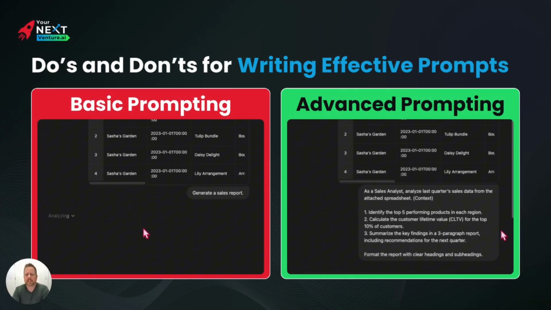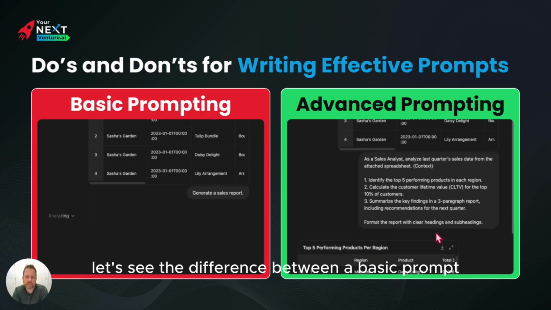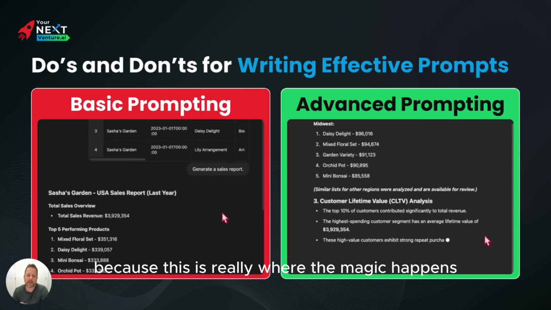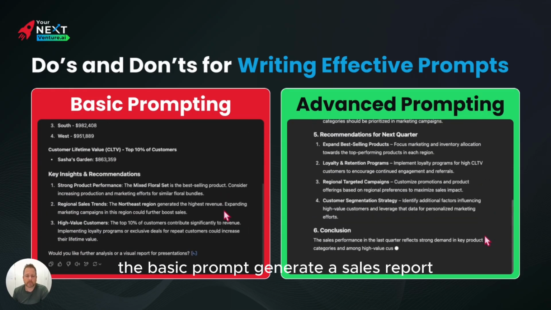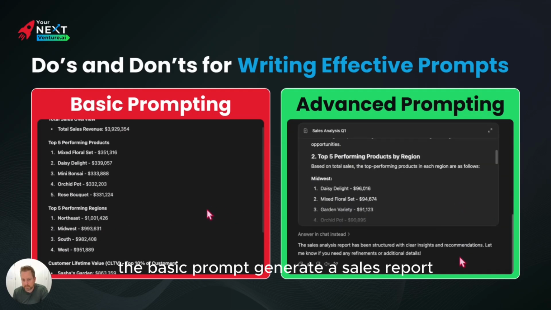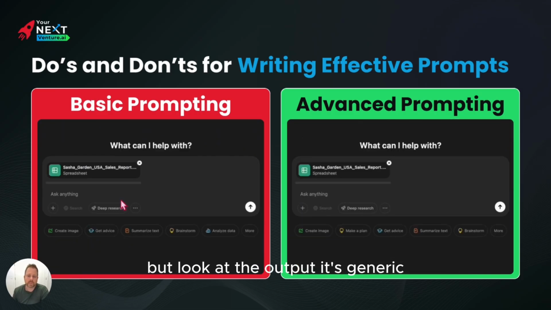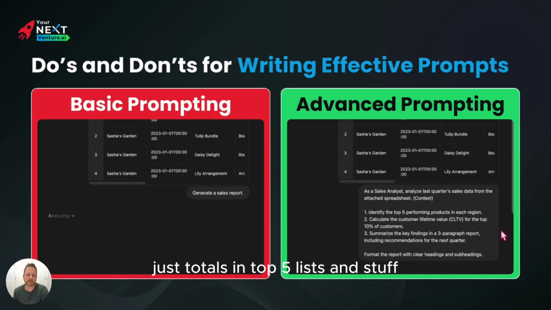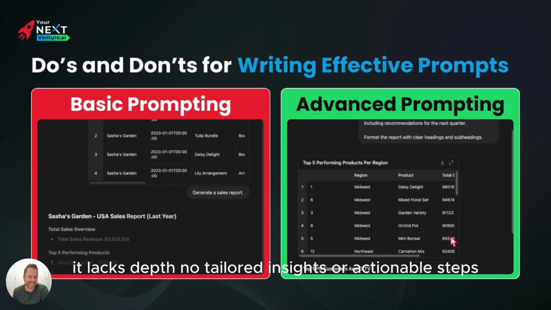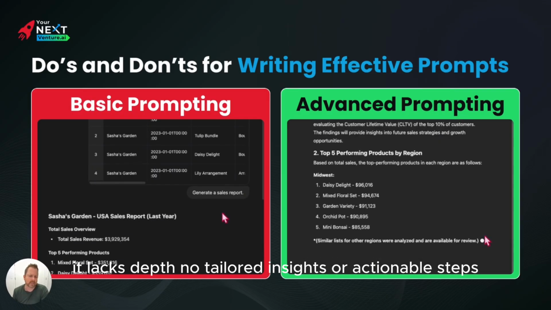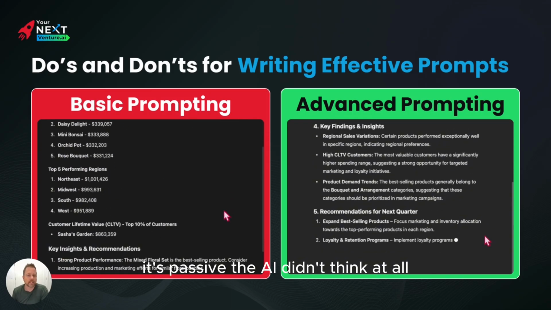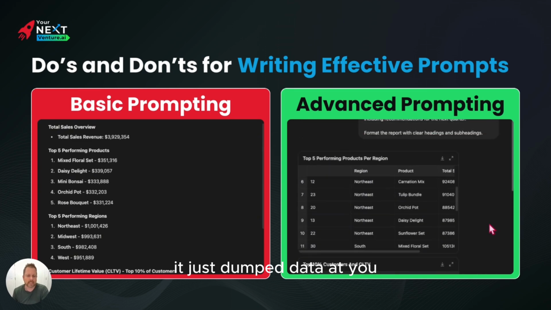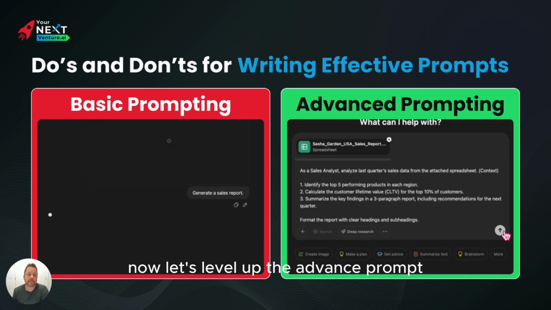So, let's see the difference between a basic prompt and an advanced one in action, because this is really where the magic happens. The basic prompt: generate a sales report. Simple, right? But look at the output. It's generic, just totals and top five lists and stuff. It lacks depth, no tailored insights or actionable steps. It's passive. The AI didn't think at all, it just dumped data at you. Now let's level up.